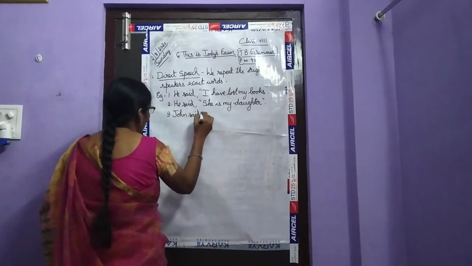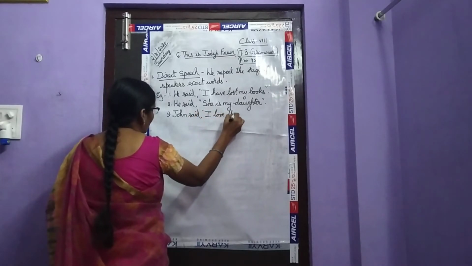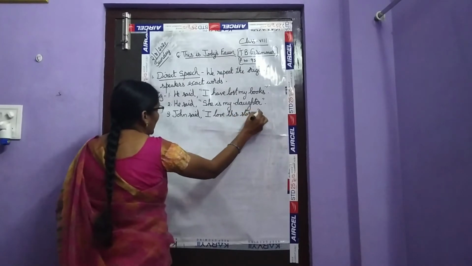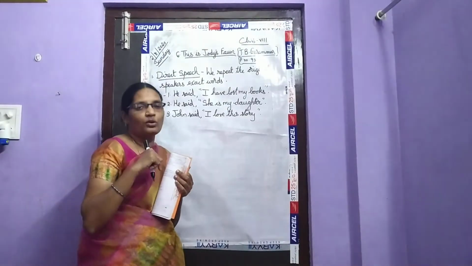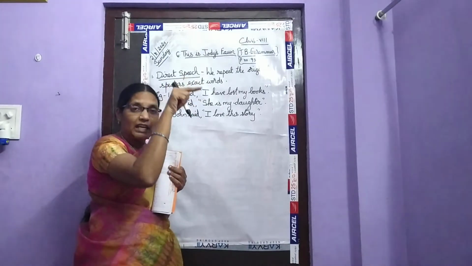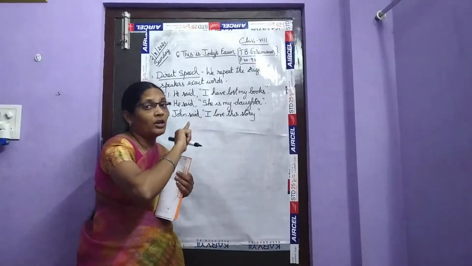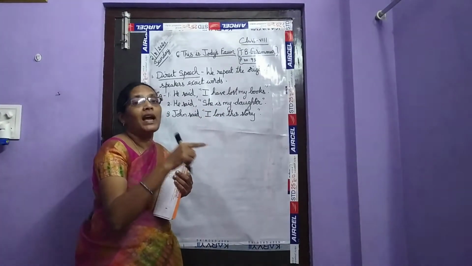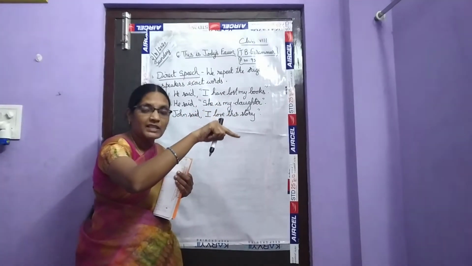John said, I love this story. These are the exact words which are spoken by the speaker. What did John say? I love this story. He is saying that he loves this story. If I say John said that he loves that story, I am not repeating the exact words. I am changing the words, changing the tense, and saying John said he loves that story. It is an indirect speech.